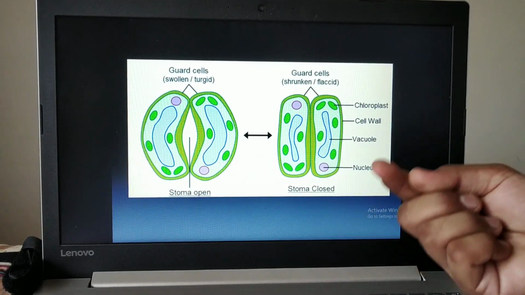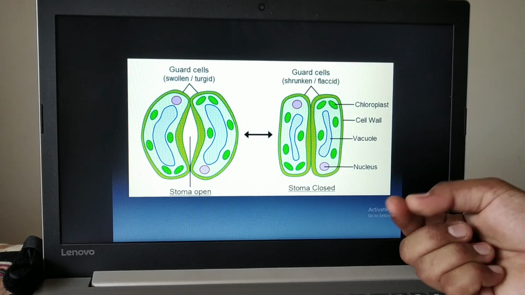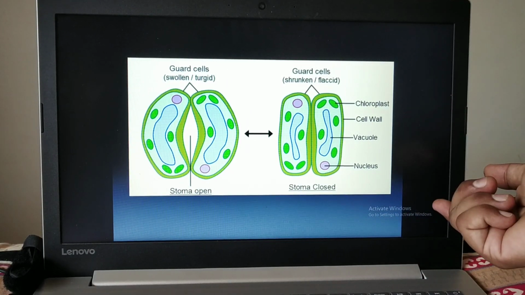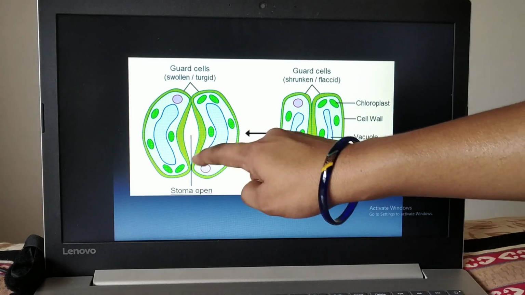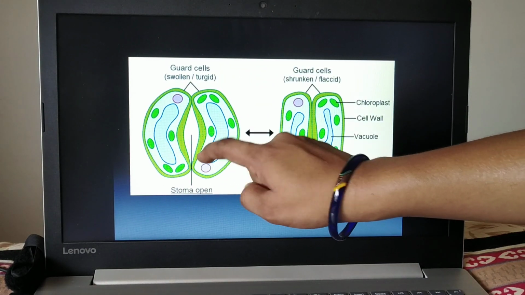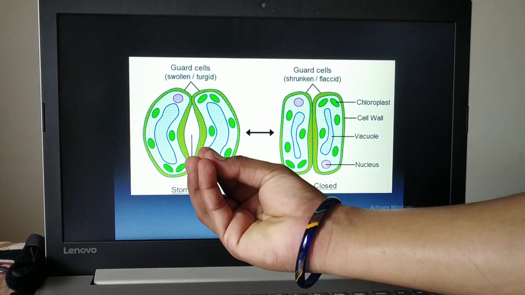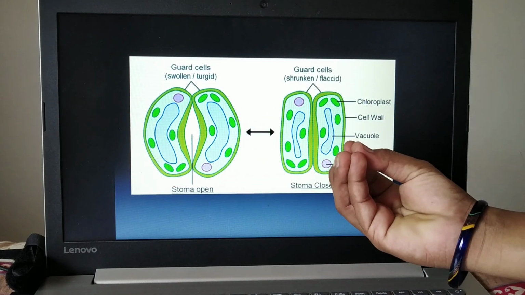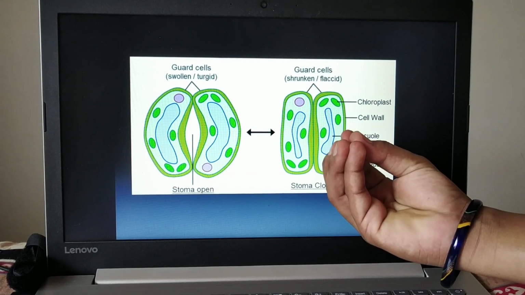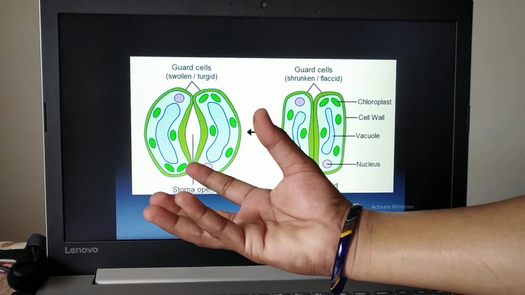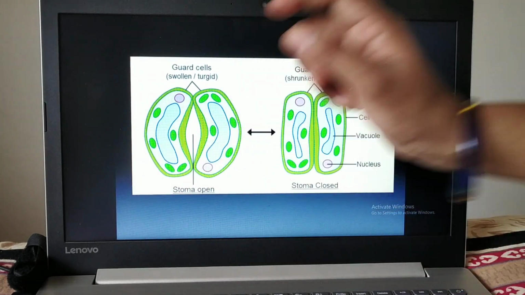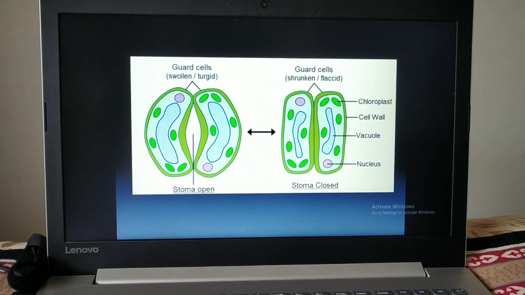It means one pore, one hole, and stomata is a plural form. So this stoma is surrounded by guard cells, and the function of guard cells is to open and close the stomata. So when stoma opens, carbon dioxide enters into the leaves.